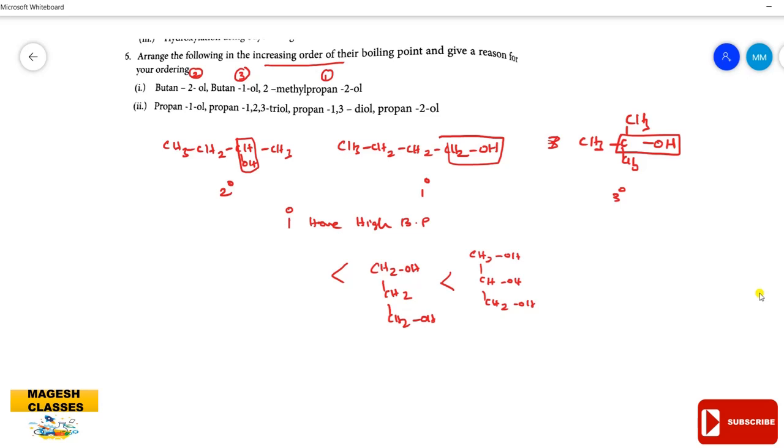Then propan-1-ol, CH3CH2CH2OH. The least boiling point goes to propan-2-ol. So when you compare these first two, it has less hydrogen bonding compared to this one, and this is due to the number of hydroxyl groups. So there are two factors operating here. One is the extent of hydrogen bonding. It is greater in the 1,2,3-triol, followed by 1,3-diol, then propan-1-ol, and least goes to propan-2-ol. So this is the order.